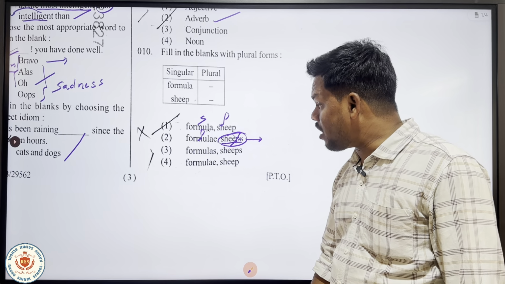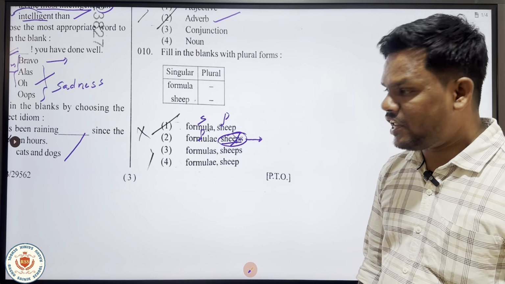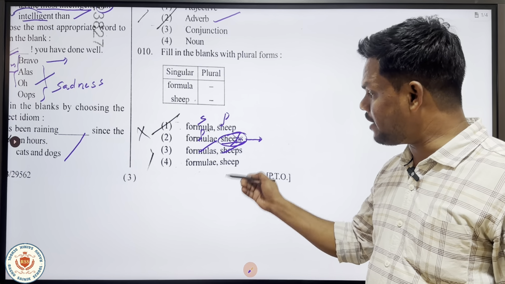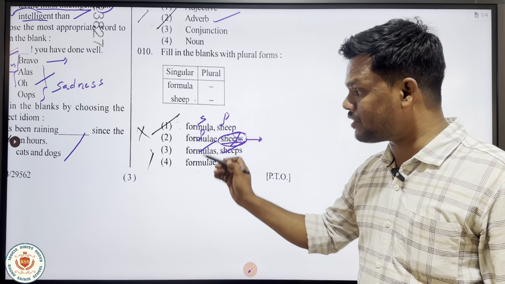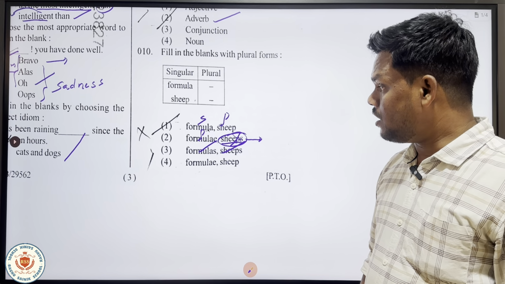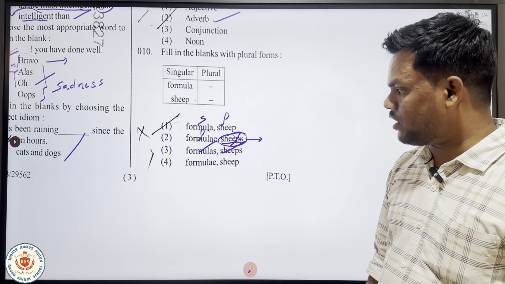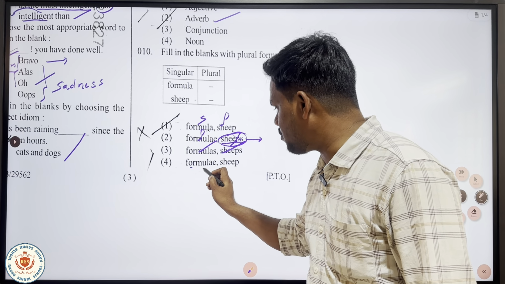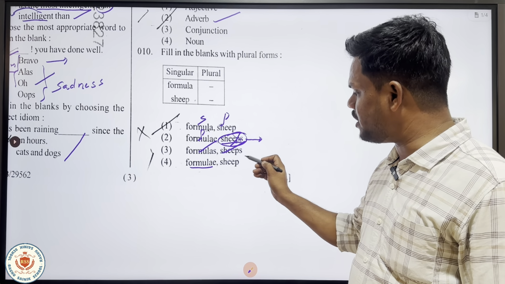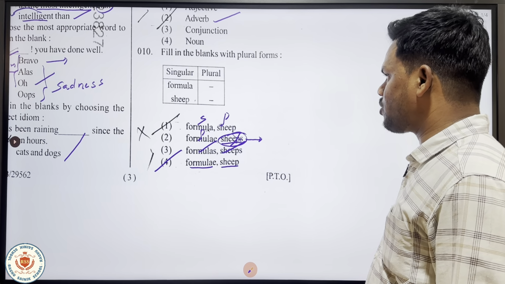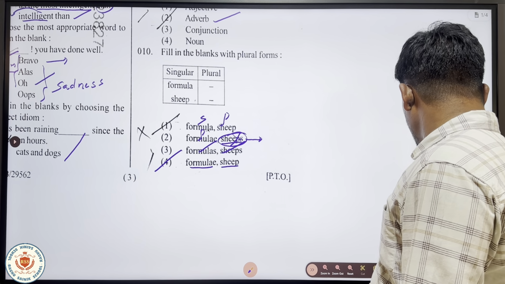Third question is formulas and sheeps. In English, we don't have the word formulas and sheeps at all. And the option itself is wrong there. So we cannot take the word formulas and sheeps. The only option that we are left with is formulae and sheep. The plural form of formula is formulae, and the plural form of sheep is also sheep. So we can take the option 4. So that is something about the question number 10. And let's move on to the next one.